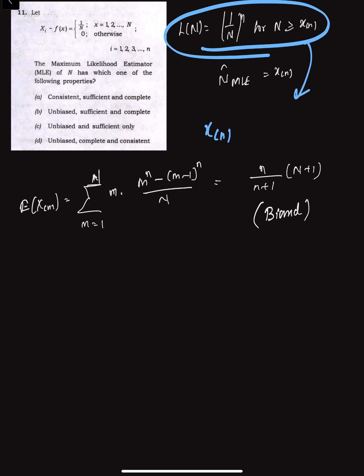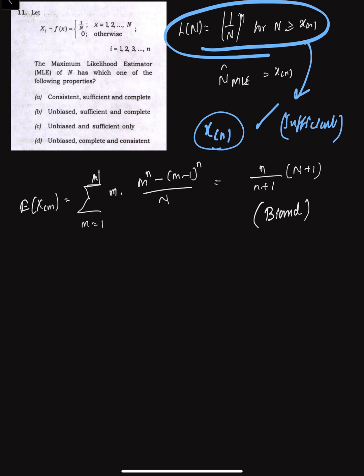And secondly, if we find the joint likelihood, from this joint likelihood we can also say that this X(n) is sufficient. So therefore the maximum likelihood estimator is sufficient and biased.